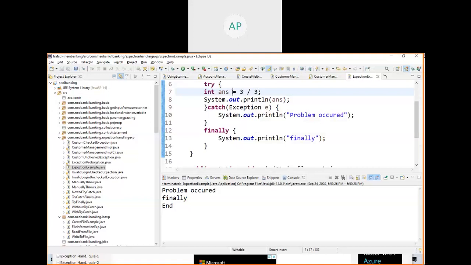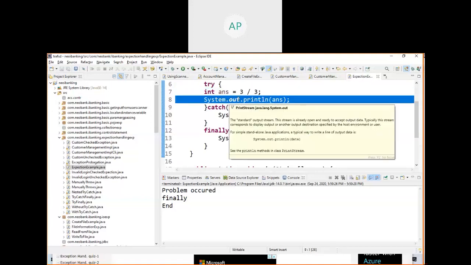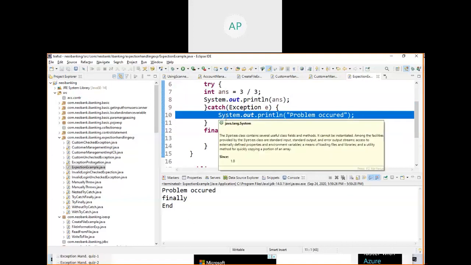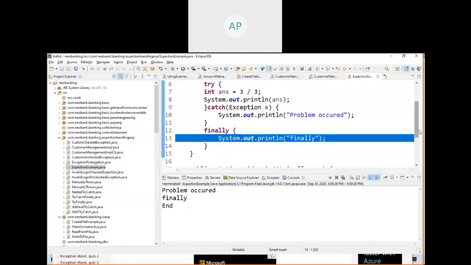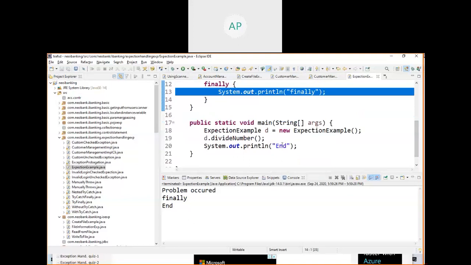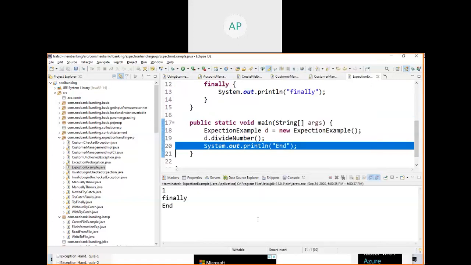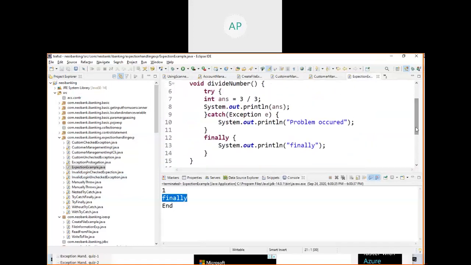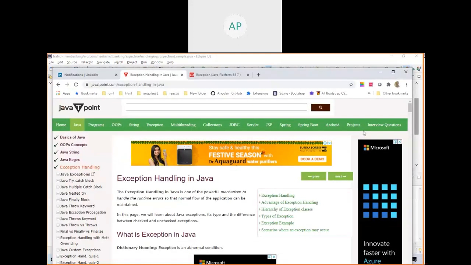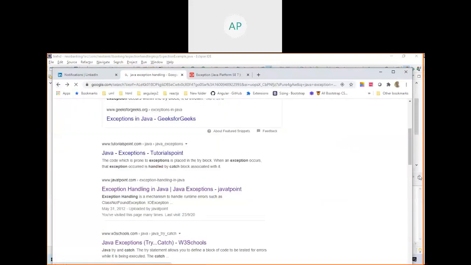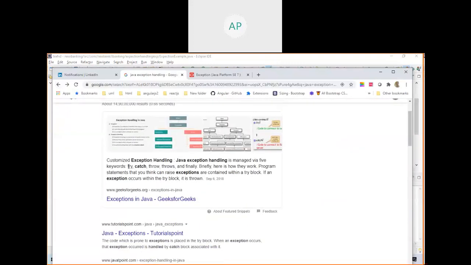Now, if it is a success scenario, what will happen? There is no problem. When I run, there is no problem. So now this line gets executed, then this line will get executed. It won't go to catch. It will come here, your method ends, and it will print. See here, no problem occurred in the code, but finally got executed whatsoever. So now you learned three things.